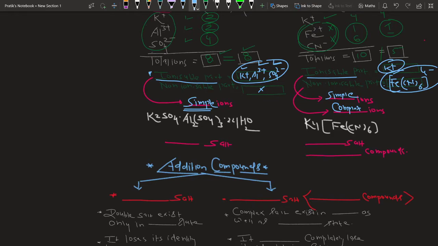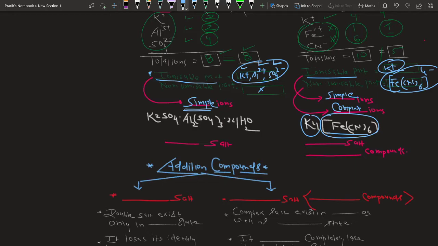So a better way to represent it: the part which is ionized can be written outside the bracket, and the part which is stable in the solid as well as in the aqueous state, which remains unbroken by water, which does not ionize or ionizes to a very small extent, or does not give its confirmative test, is the non-ionizable part. This is the general representation of such addition compounds.